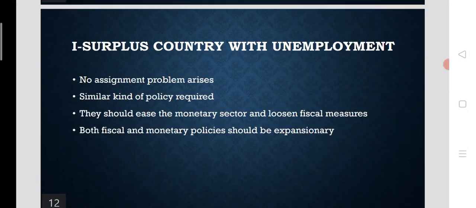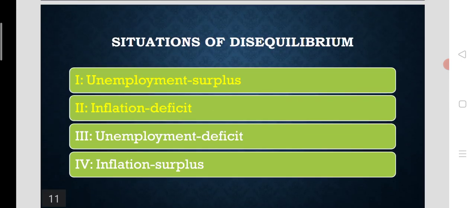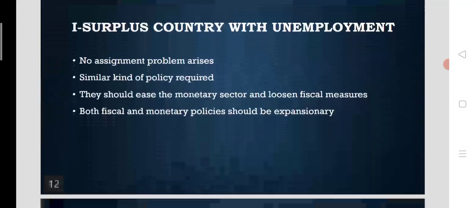First one is a surplus country with unemployment. Take the first two cases, unemployment with surplus and inflation with deficit. These are the two situations of internal and external imbalance where there is no need for any assignment problem.